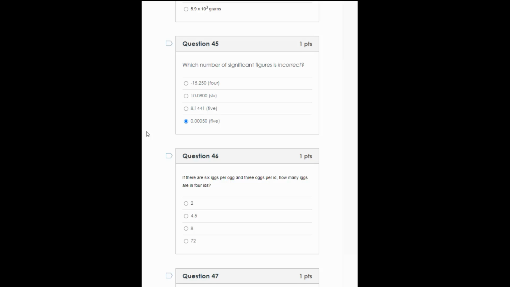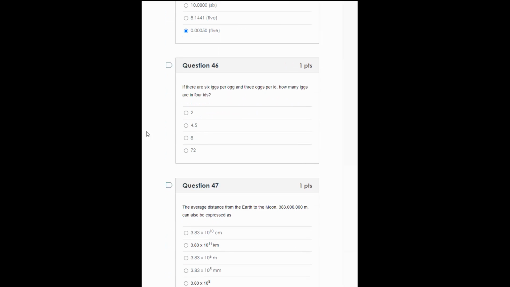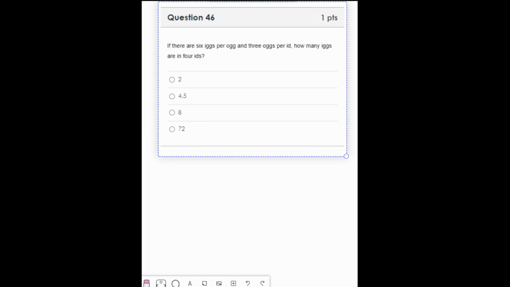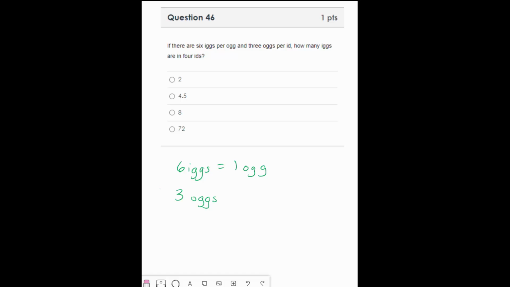Number 46, if there are 6, I think that's supposed to be, no, it's not eggs. 6 eggs per OG and 3 OGs per ID. How many eggs are in 4 IDs? I'll be honest, this one had me swearing off camera. So if we have 6 eggs equals 1 OG, and 3 OGs equals 1 ID, how many eggs are in 4 IDs?